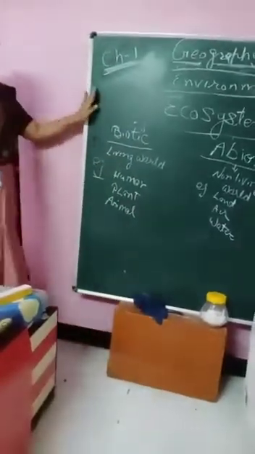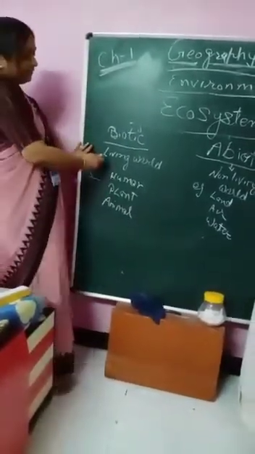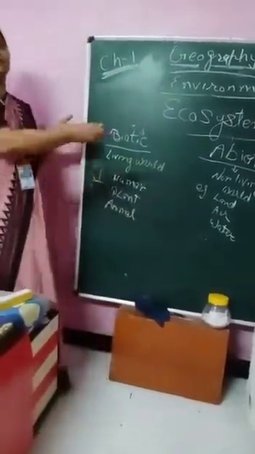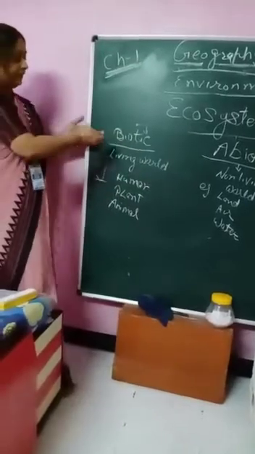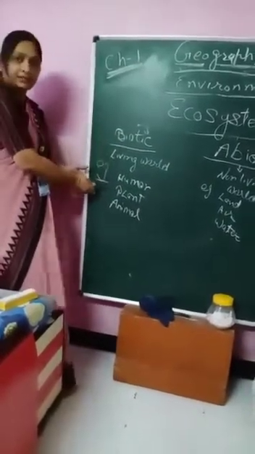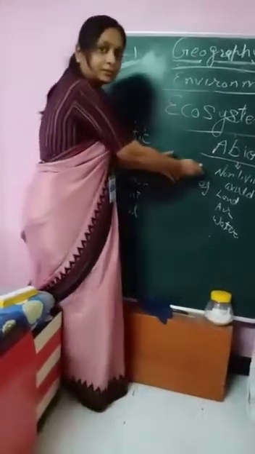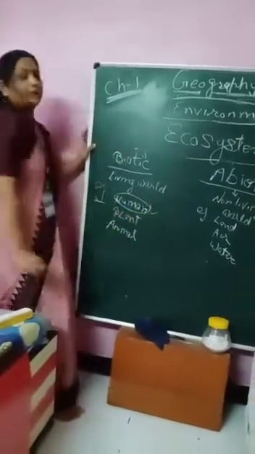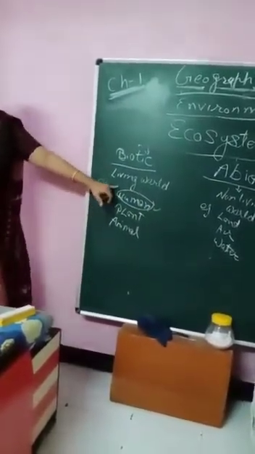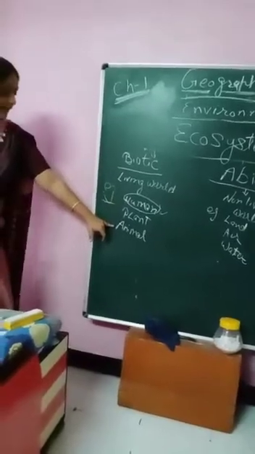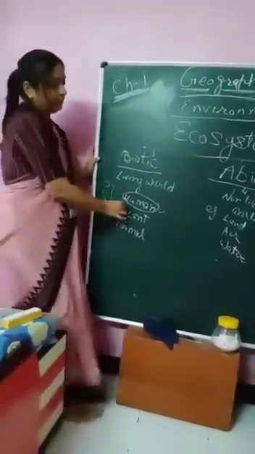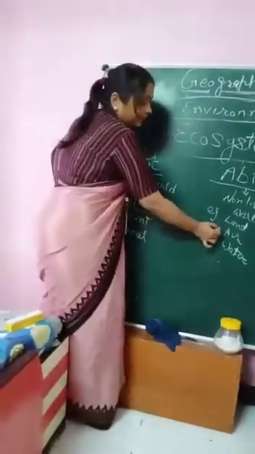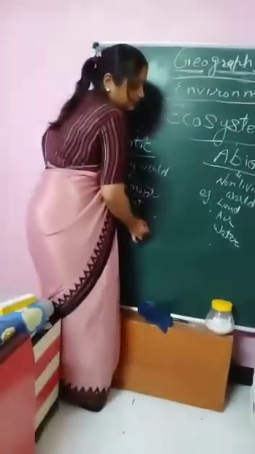Okay. Now see children, whether they are living things or non-living things, they are interconnected. They interact with each other. Living organisms depend on each other. They depend on non-living things also. For example, we talk about a human. He depends on plants for food, and he depends on animals for milk or eggs. But at the same time, human depends on the land also, and for respiration he depends on air also, and he also depends on water.